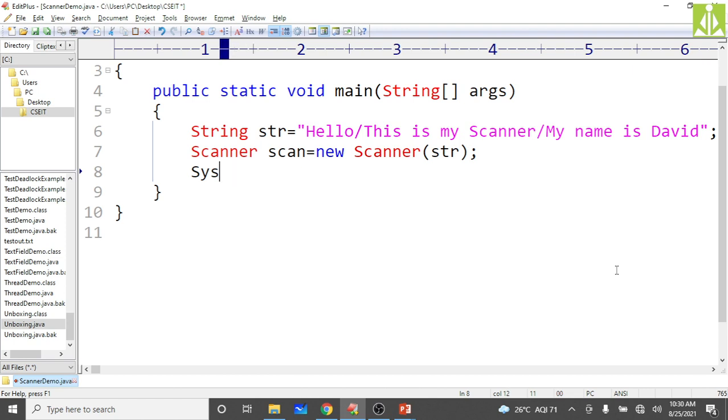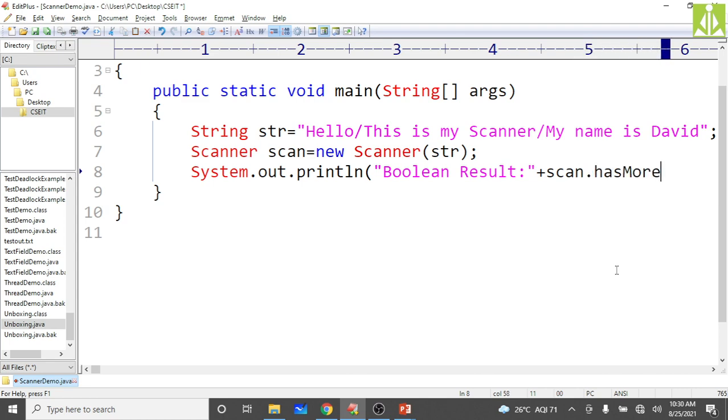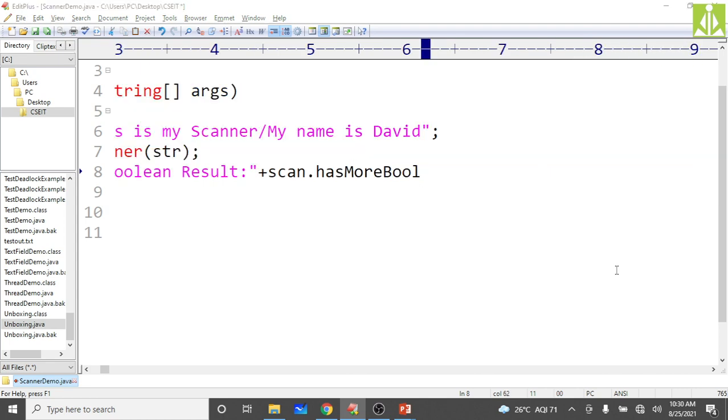System.out.println of checking boolean value, has more boolean values, boolean result. We are checking scan.hasNextBoolean. So it is checking the next value as a boolean value.